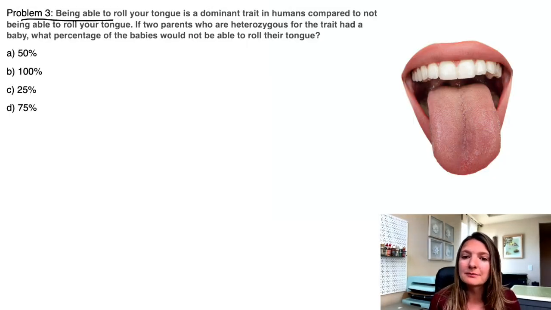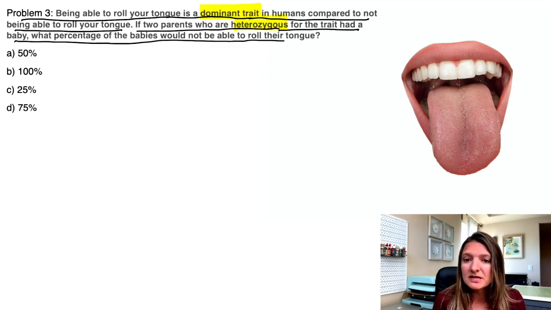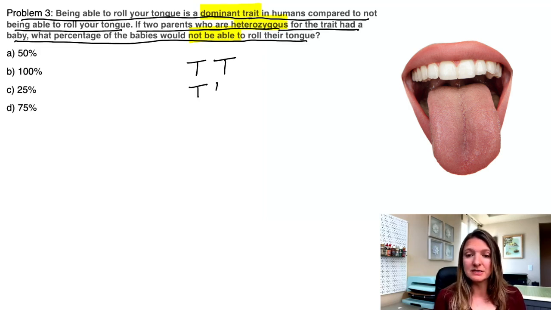Okay, problem three. Being able to roll your tongue is a dominant trait in humans. That's a keyword there, in humans, compared to not being able to roll your tongue. If two parents are heterozygous, so that's another keyword for the trait, had a baby, what percentage of the babies will not be able to roll their tongues? So let's look at three genotypes for that. We'll designate T as tongue rolling. So if you're big T, you can either be big T, big T, big T, little t, or little t, little t. Those first two, big T, big T and big T, little t, are going to be tongue rollers.